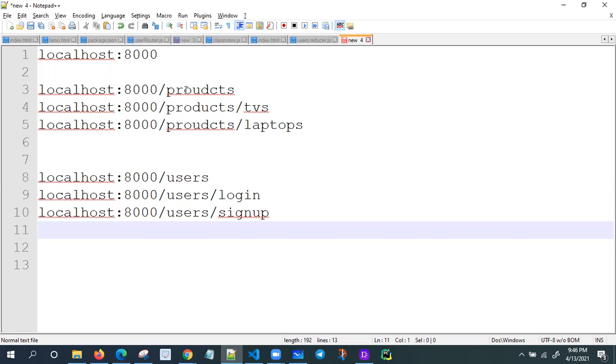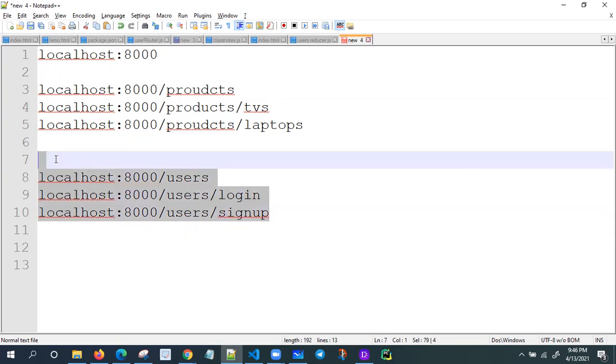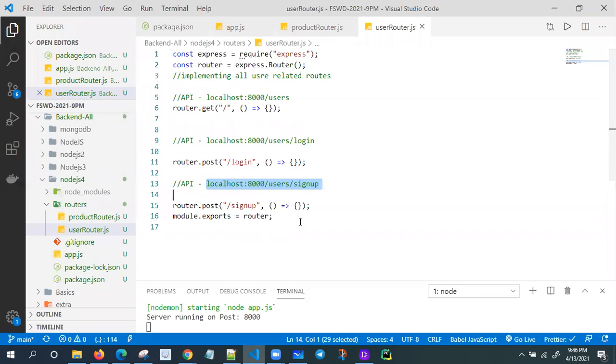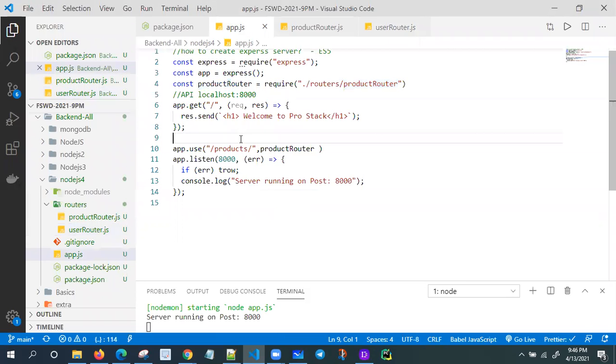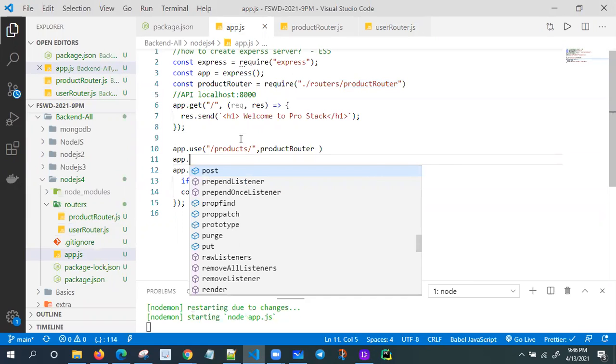Now see what we are doing. We are keeping all product related routes in one file. We are keeping all user related routes in one file. Then we are using app.use only in the app.js. Go to app.js. I'm going to give one more. I'm using the app.use middleware.